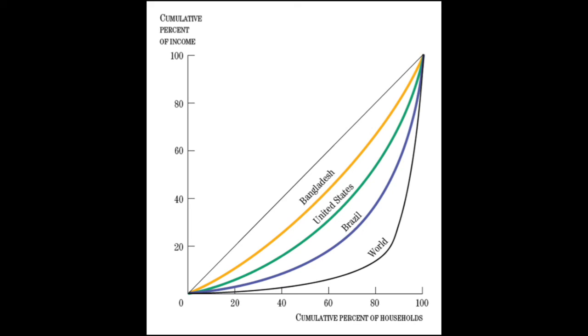This figure compares the income distribution of the United States, Brazil, Bangladesh, and the world. Two facts are of interest. Fact number 1, there is great income inequality in the world. Fact number 2, the income distribution in the United States is worse than that of Bangladesh.